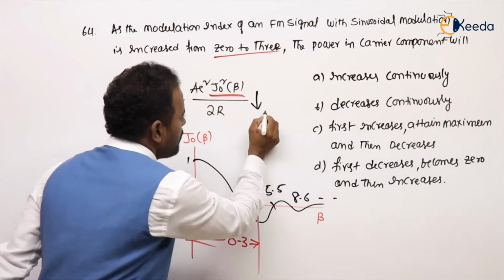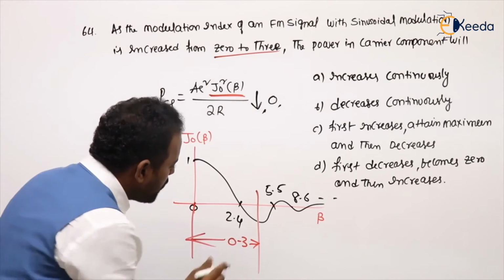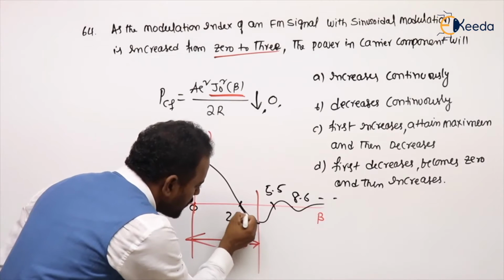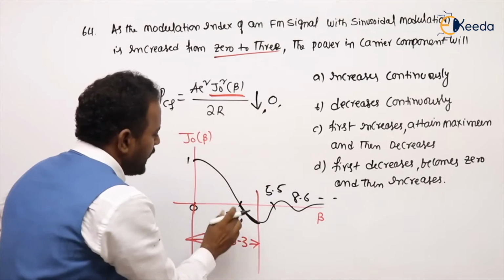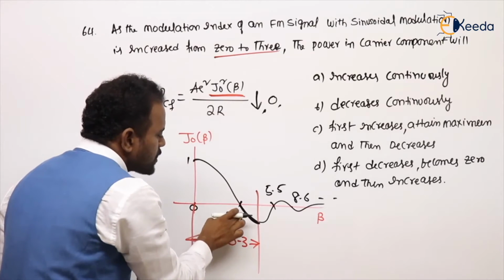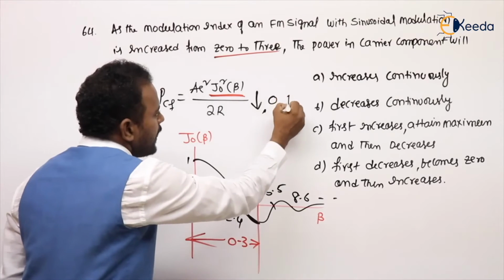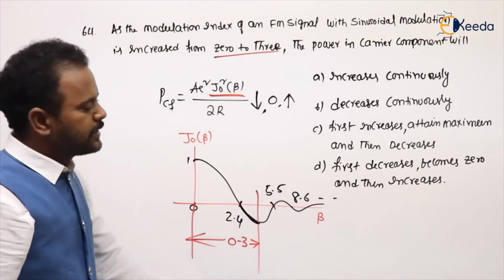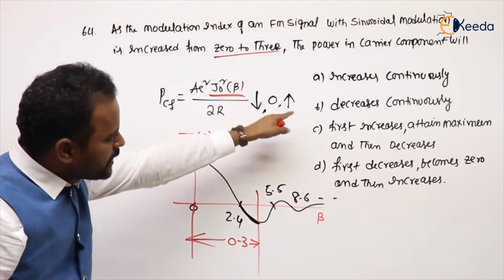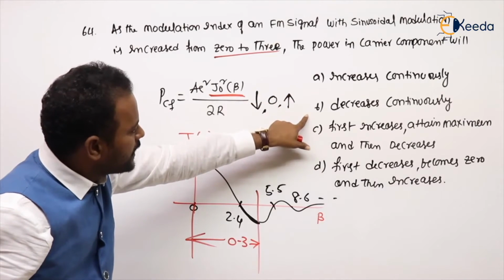After 2.4, even though it is negative, some value is there. Even if it is negative, we are squaring. So compared to 0, some value is there, and it is increasing. So later it increases. See the options, sir. If you see the options, the first is saying only increases, no; only decreases, no.